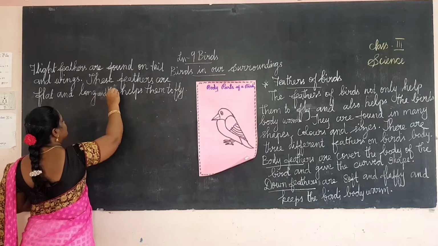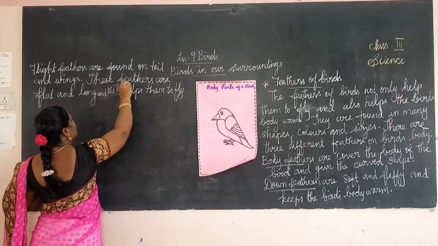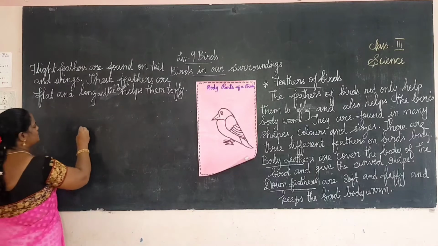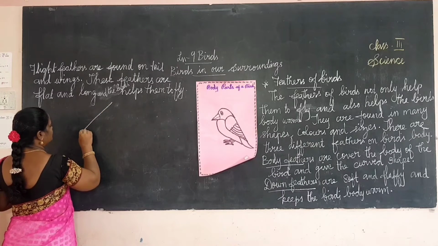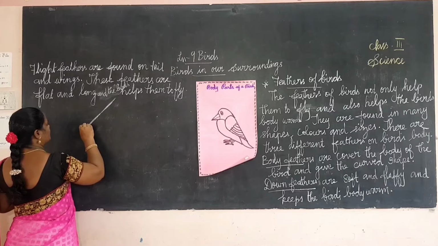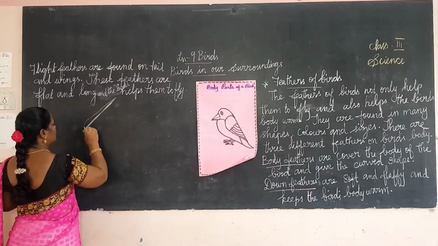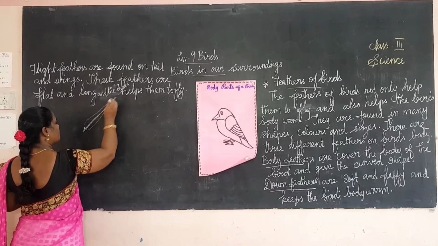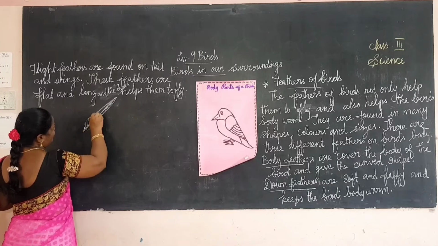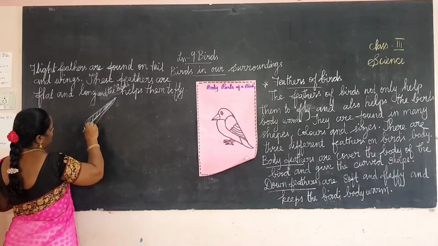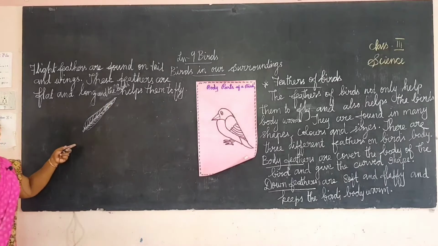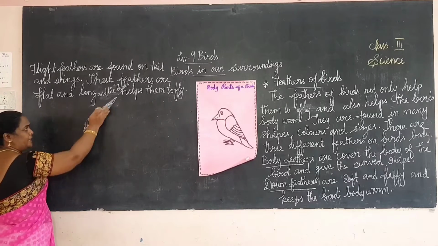This is the flight feathers. Flight feathers are flat and long.